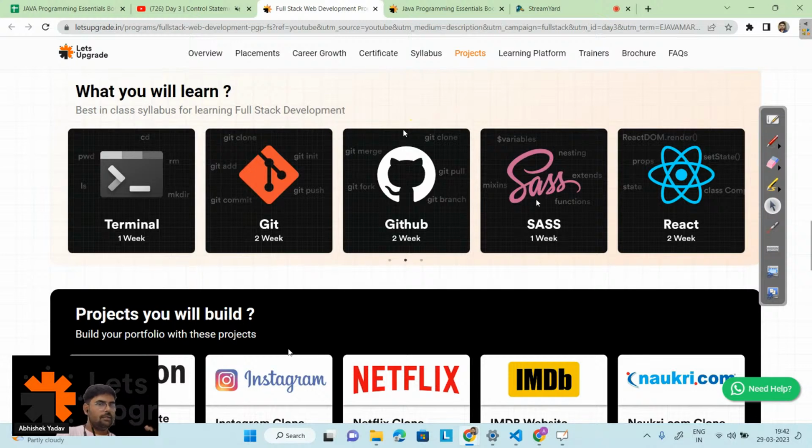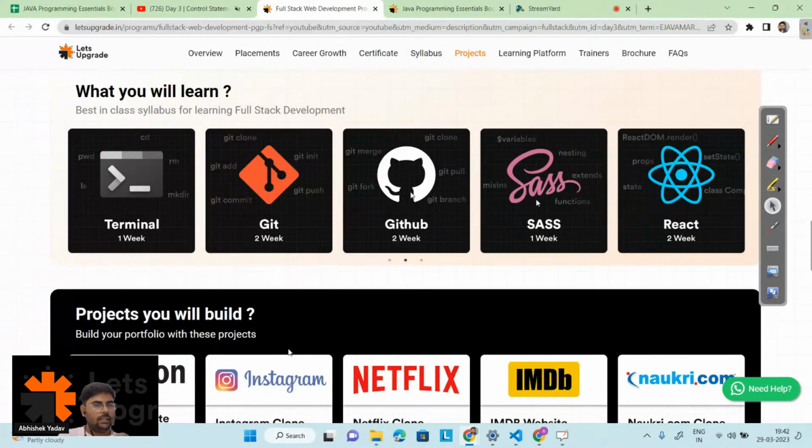The backend coding is done with the help of Node.js and/or Java. What we are going to learn is React for the front end part, and for the backend we are going to learn Node.js and Java. According to your choice, you can choose either Node.js or Java. And in the backend, we have MongoDB and MySQL databases according to the project requirement.